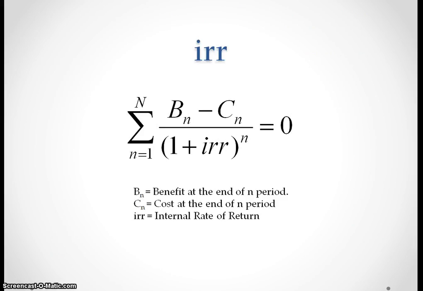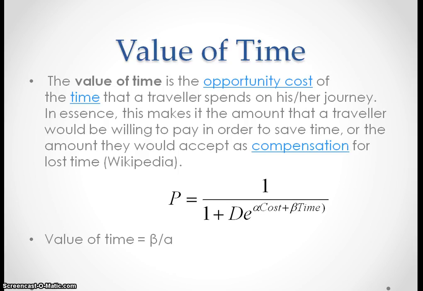So the benefit and cost become 0. So the discount rate is actually the IRR. If the IRR is 25%, roughly about 4 years we can get back our money. If 20%, 5 years we can get our investment back.